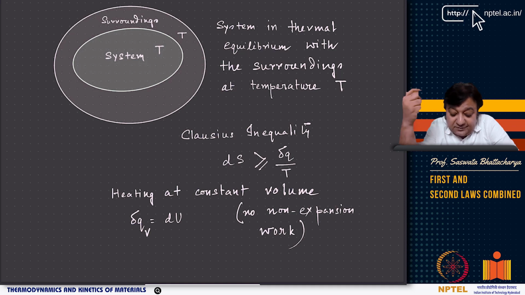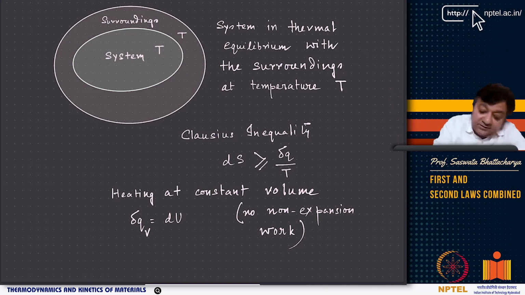When we are talking about a system in thermal equilibrium with the surroundings, we know that the temperature has to be the same. The temperature of the system has to be the same as that of the surroundings, as long as the wall between the system and the surroundings allows heat transfer. If heat transfer is allowed, the system and the surroundings will finally arrive at the same temperature T at thermal equilibrium.